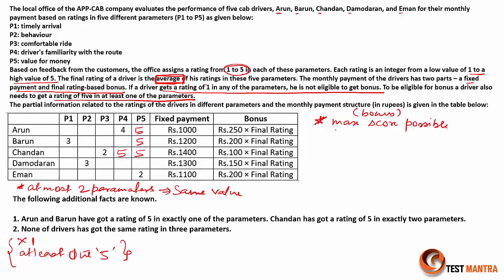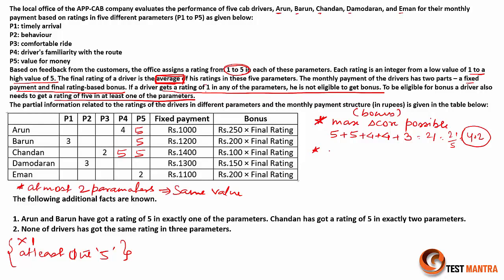So here, if 5 parameters are there and I want to maximize the score, maximum 2 of the parameters will have 5, then maximum 2 of them will have 4, and the next will be nothing but 3. So let's add these values, let's check. So 10 and 8 is 18, and 3 is 21. On average it's 21 by 5, or else 4.2. So maximum average one can score is nothing but 4.2.